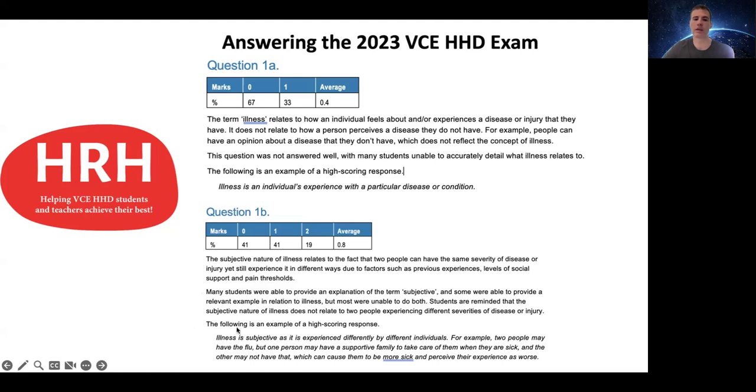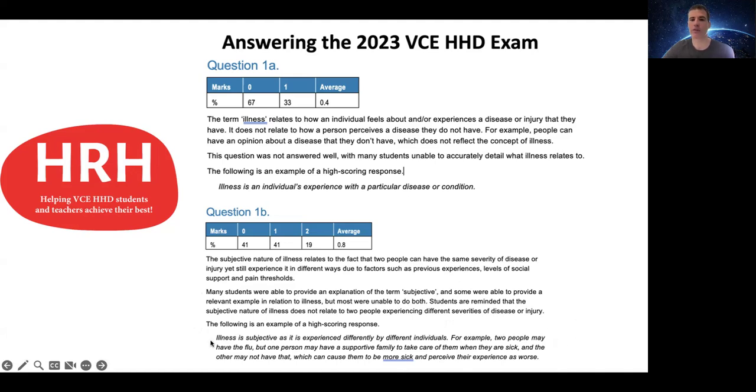This individual said that illness is subjective as it's experienced differently by different individuals. And then they said, for example, 2 people may have the flu, but one person having a supportive family to take care of them when they're sick and the other may not, may cause them to experience or perceive their experience of the flu worse or differently. So that's important there as part of that response, that they talked about having the same condition or same severity of disease.